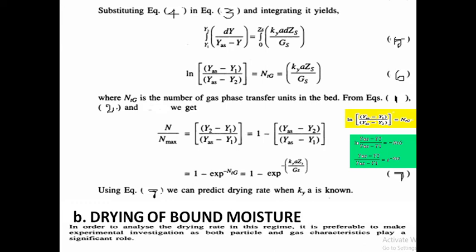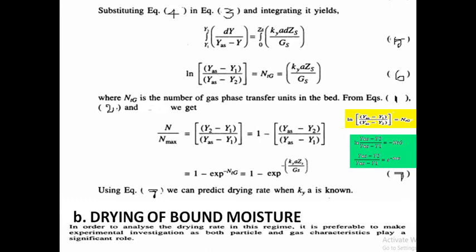YAS minus Y2 by YAS minus Y1 is equal to e power minus NTG. Are you clear or not? Okay. Substitute here. Finally we get N by Nmax equal to 1 minus exponential of minus NTG, which is equal to 1 minus exponential of minus KYa into Zs by Gs. This is equation number 7. Using equation 7, we can predict drying rate when Kya is known. Are you clear or not? Okay. So this is the unbound moisture drying rate equation.